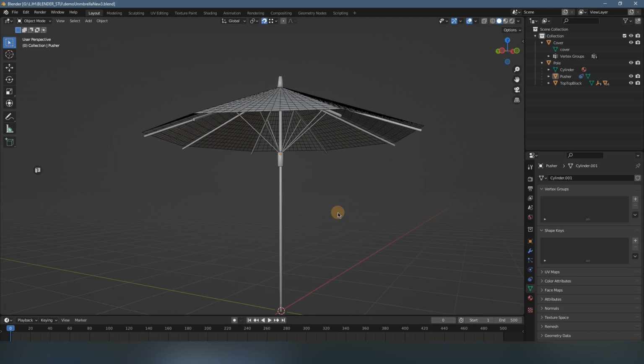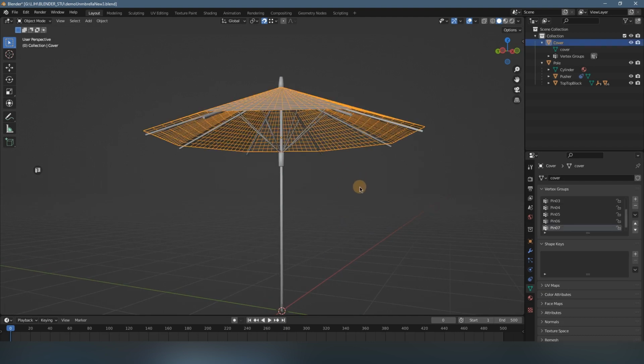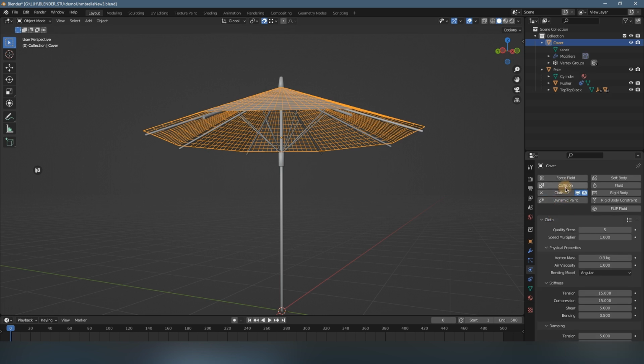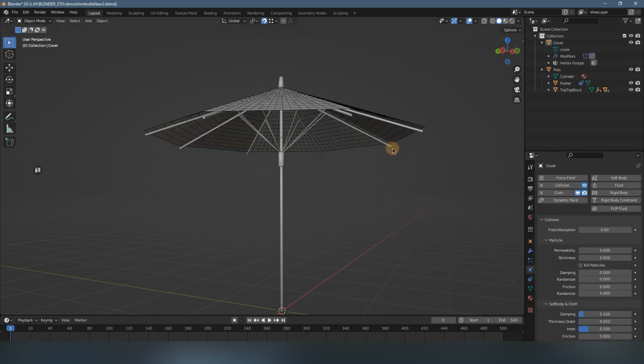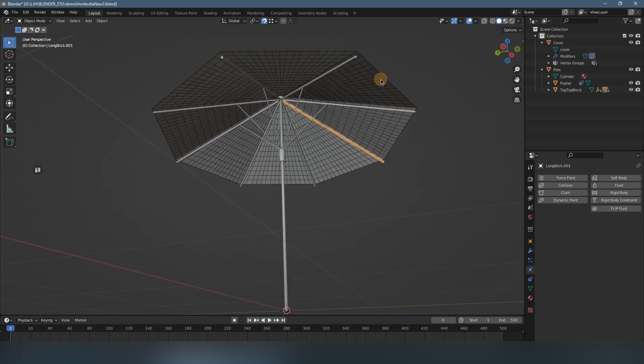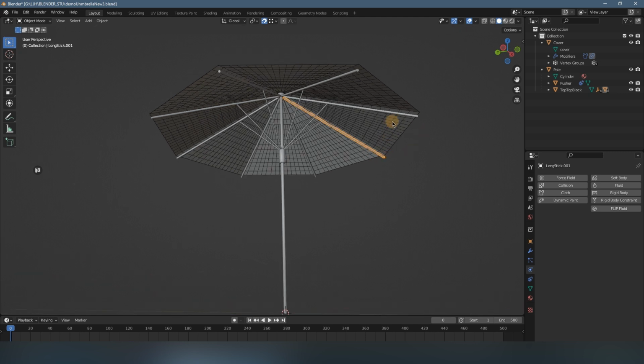Now I want to show you what we're going to have if we simulate the cloth right now. We change to the physics tab, keep the covers selected, click on cloth, and click on collision. We have to give collision to the other long sticks as well, because they contact with the cloth. They have to support the cloth.